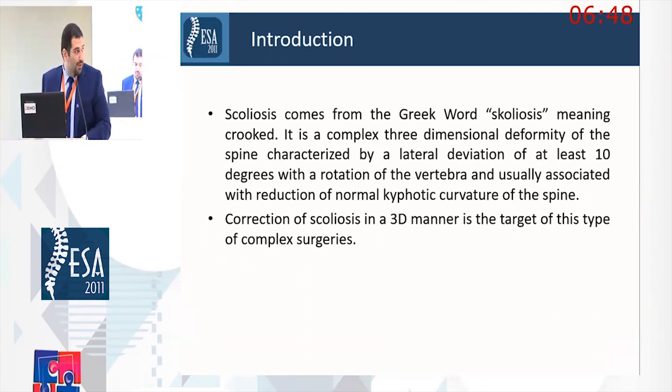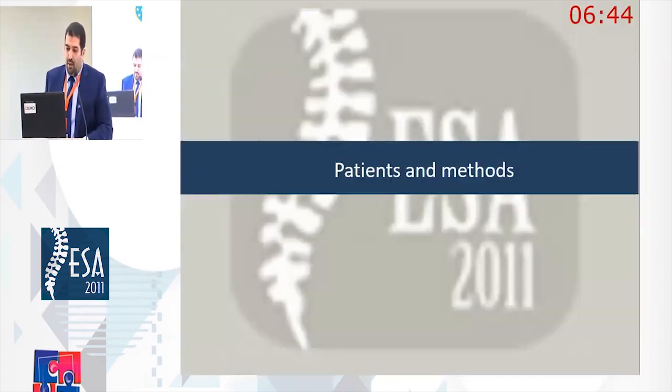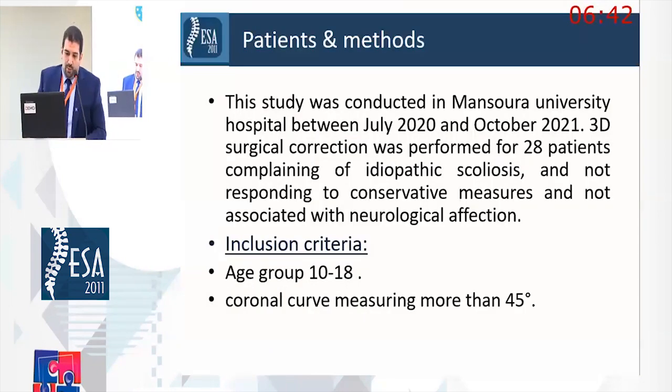For patients and demographics, this study was conducted in Mansoura University Hospital between July 2020 and October 2021. 3D surgical correction was performed for 28 patients complaining of idiopathic scoliosis and not responding to conservative measures and not associated with any neurological affection. Our inclusion criteria was age between 10 and 18 years and the coronal curve measuring more than 45.